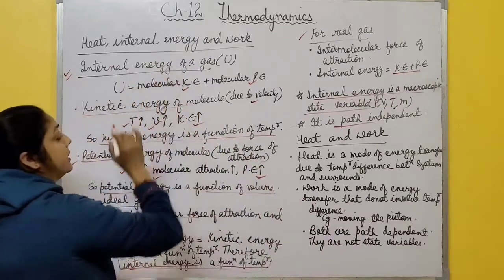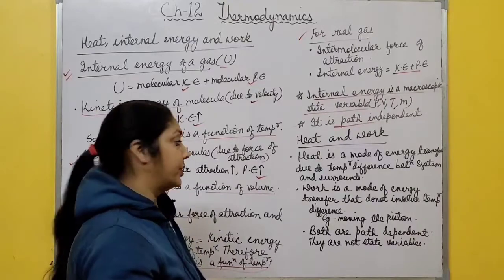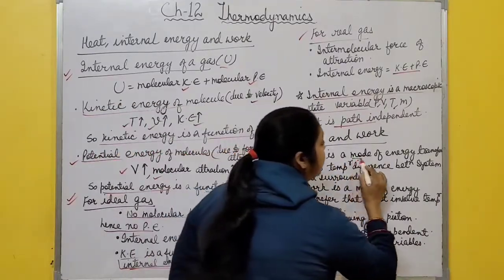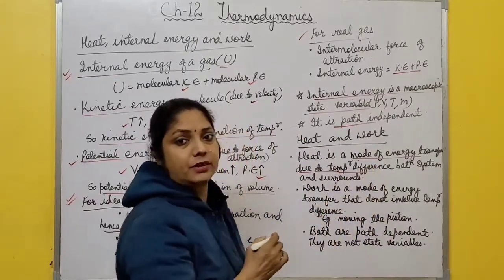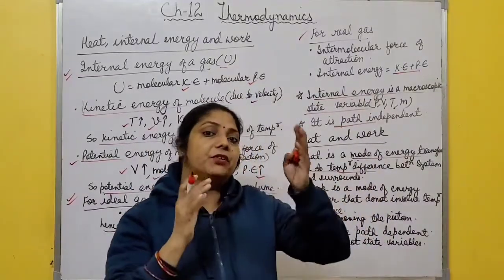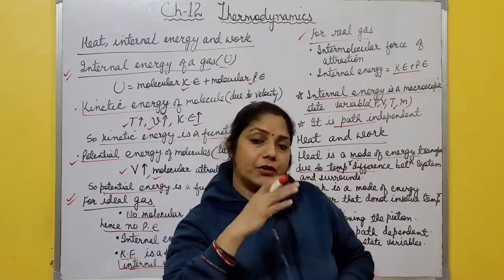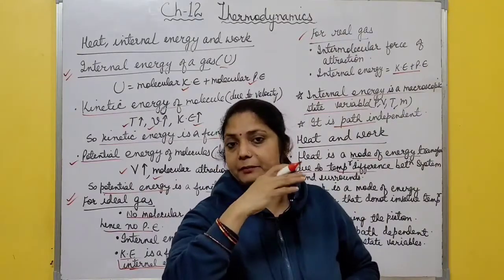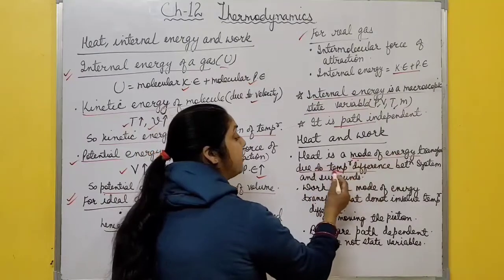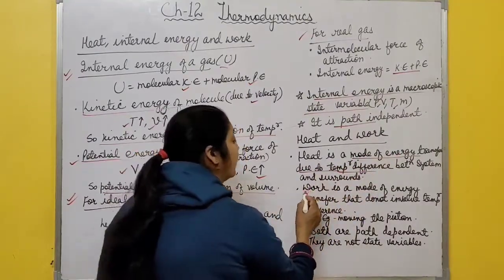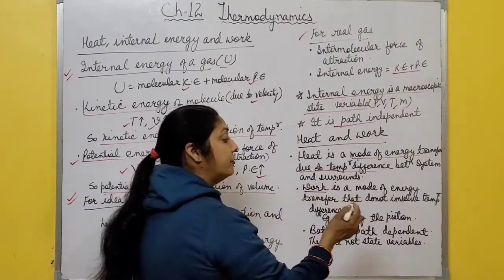Now after internal energy, which is denoted by capital U, comes heat and work. What is the difference between heat and work? Heat is a mode of energy transfer due to temperature difference between system and surroundings. If there is a temperature difference between two systems, or system and surroundings, then heat energy flows from a hotter body to a colder body, or higher temperature to lower temperature, right? So heat is a mode of energy transfer due to temperature difference. But work is a mode of energy transfer that is not due to temperature difference. It does not involve temperature.